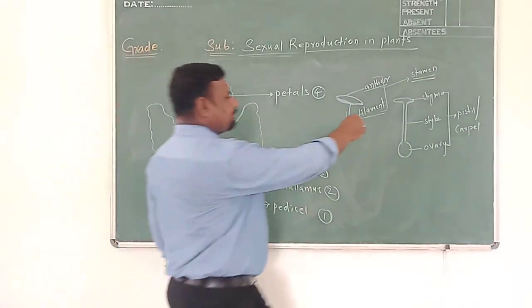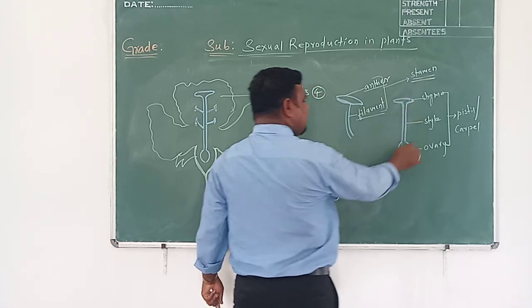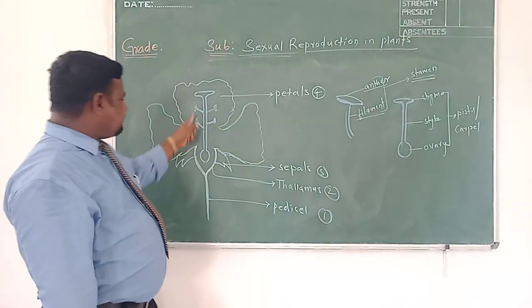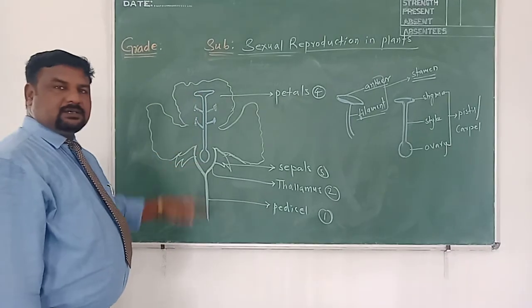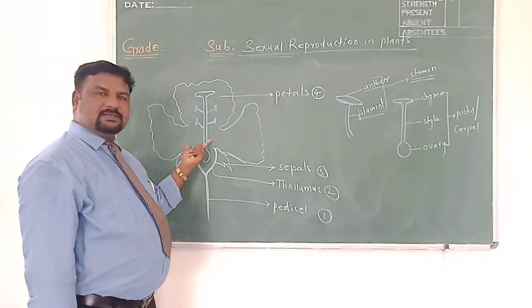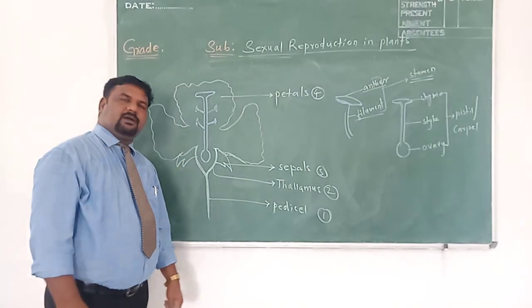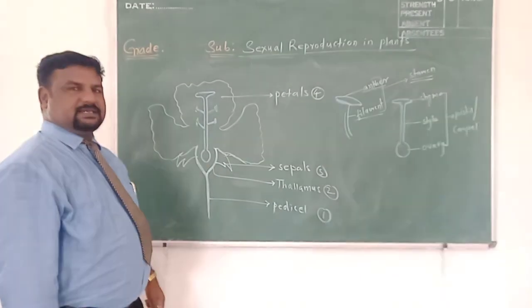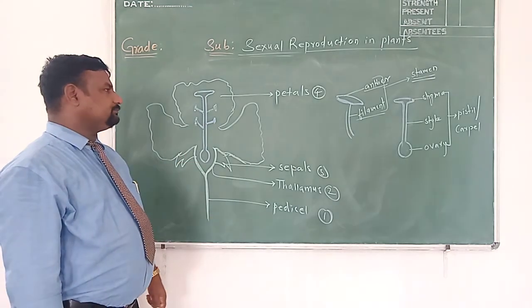And this female part, gynoecium, which is composed of stigma, style, ovary. So how many gynoecium are you able to see in the given flower? Only one gynoecium, one female part. Is it so? So male and female, both the parts are present in the given flower. That is a bisexual flower, or you can call it a complete flower also. Is it clear, children? So the given flower is bisexual.